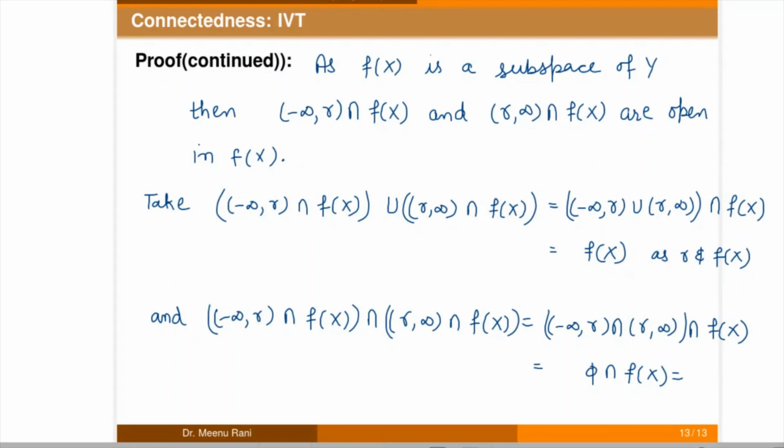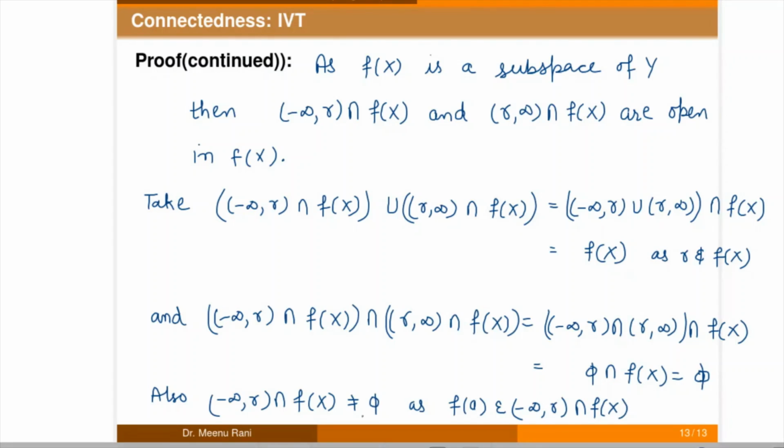Also, these two open sets are non-empty, as (minus infinity, r) intersection f(X) contains f(a), and (r, infinity) intersection f(X) is also non-empty, as f(b) is in this set.